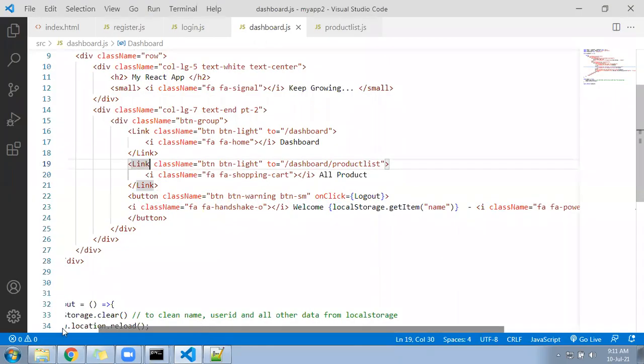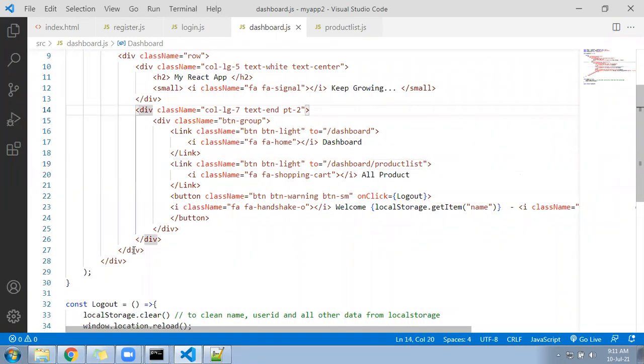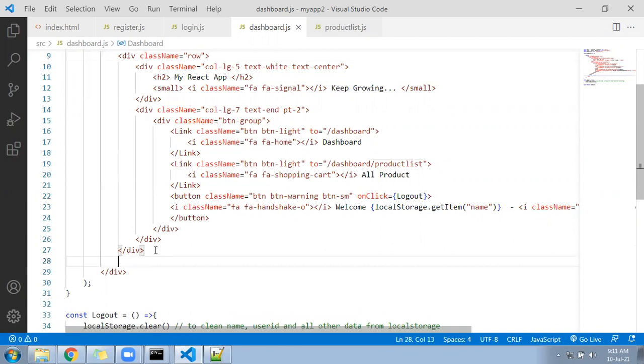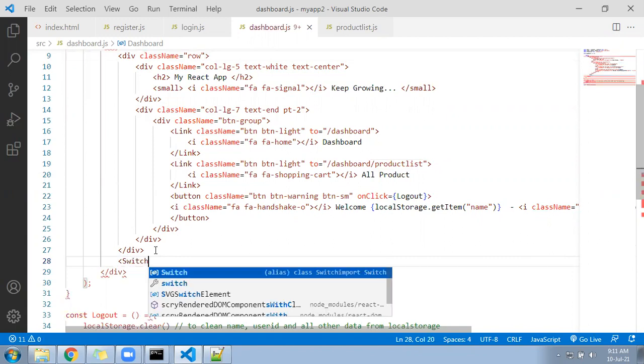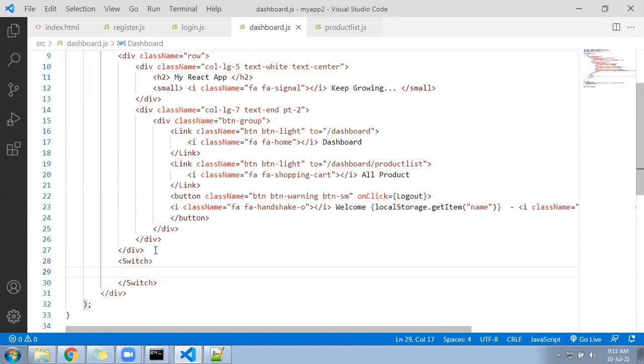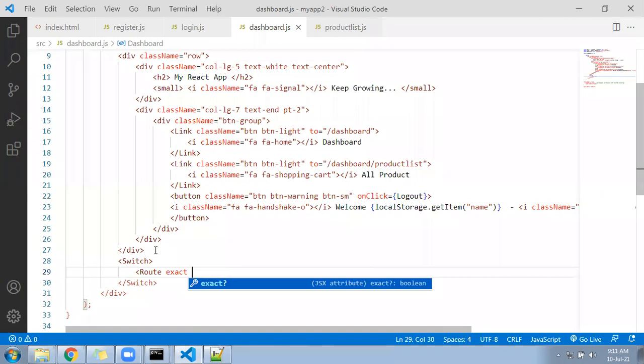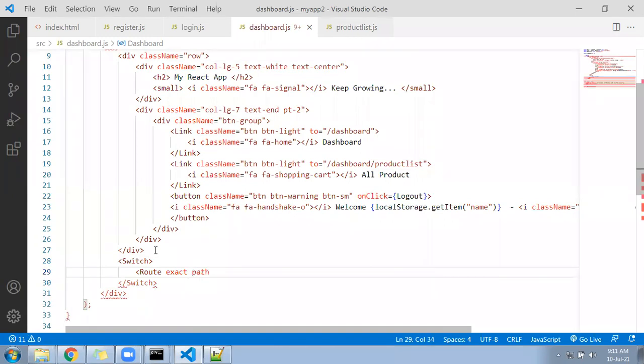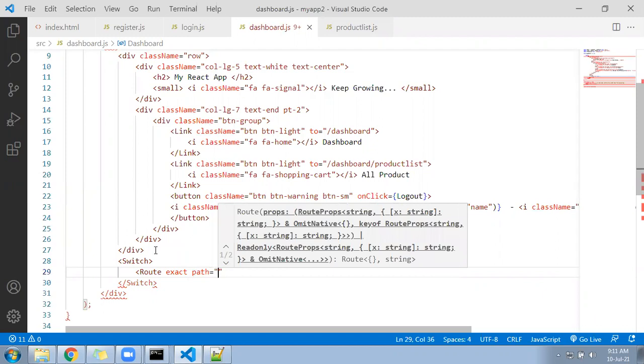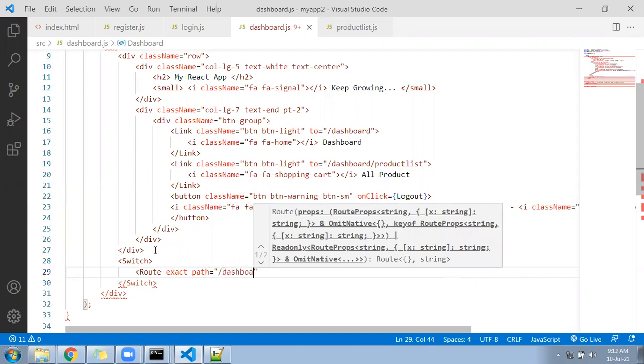Now after doing that, we require to add below the routing. So this first row is end. After that, I'll start the second row. For that, you are not going to write the row directly. Keep the switch. And inside the switch, you will be writing Route exact path equal to dashboard, then